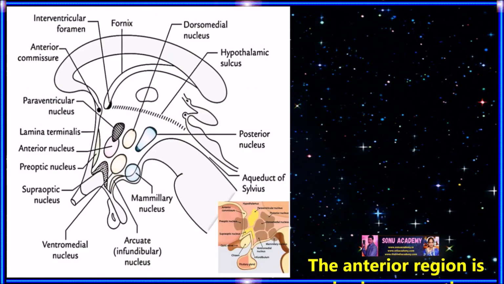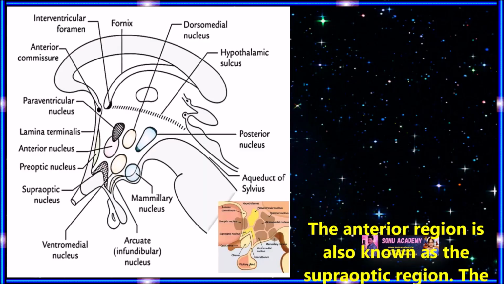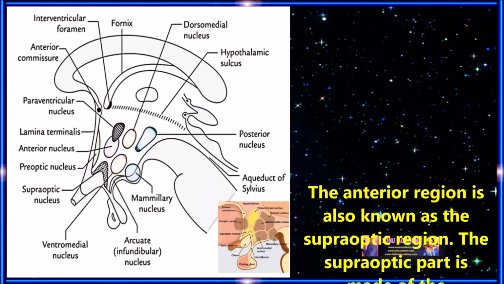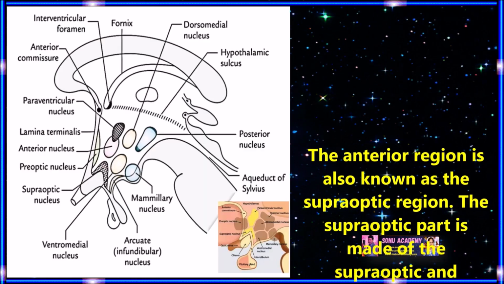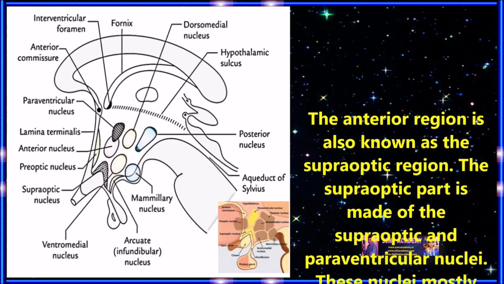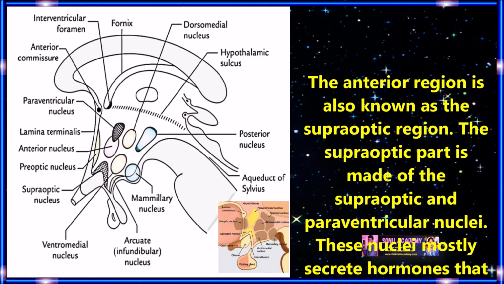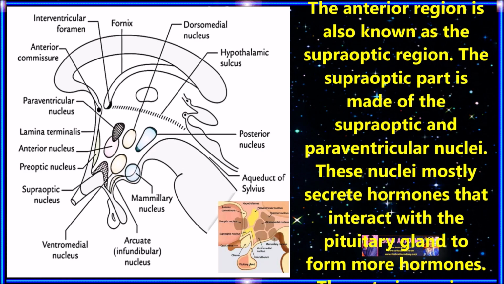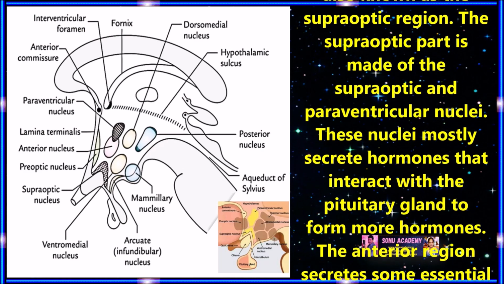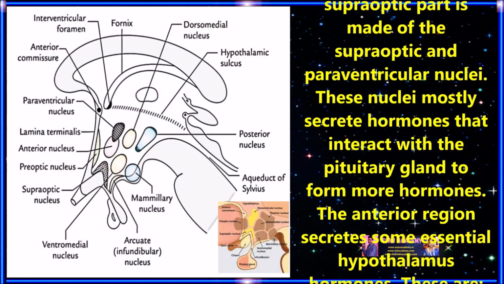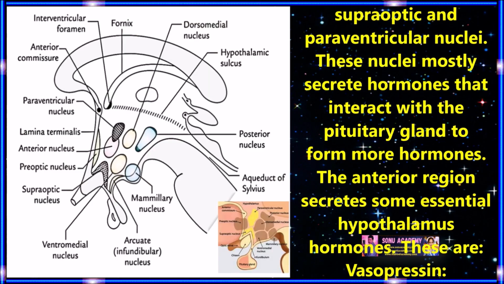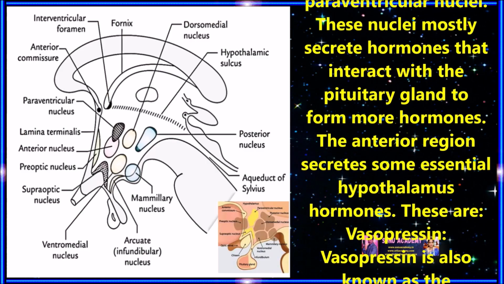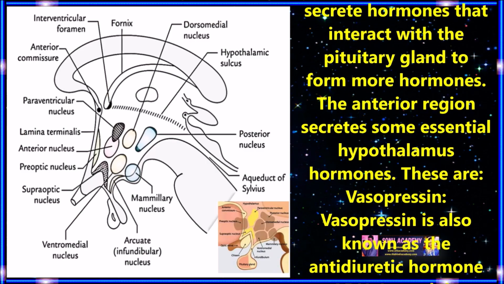Children, first let us discuss the first part of the hypothalamus, the anterior region. The anterior region is also known as the supraoptic region. The supraoptic part is made up of supraoptic and paraventricular nuclei. These nuclei mostly secrete hormones that interact with the pituitary gland to form more hormones. The anterior region secretes some essential hypothalamus hormones.